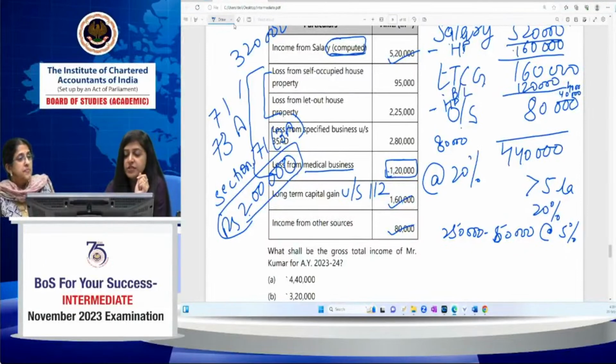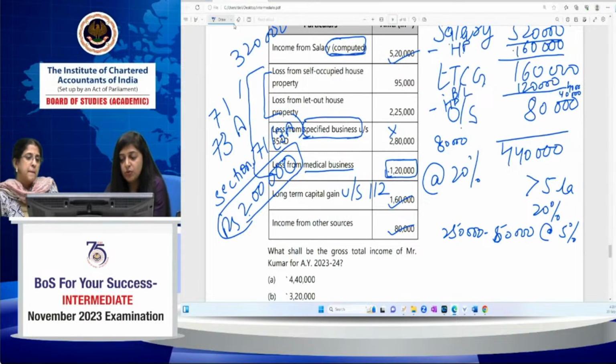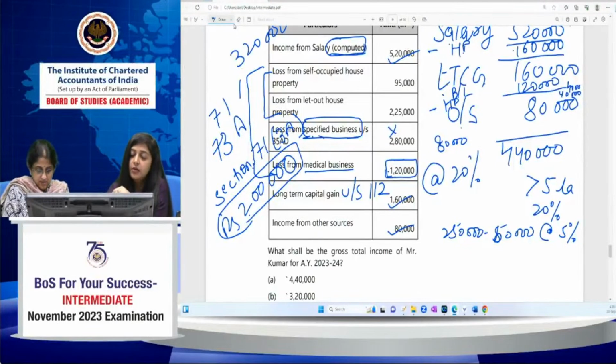the loss from specified business under section 35AD, you can set off that loss only against the profit and gains from another specified business, which Mr. Kumar doesn't have in this current year. So this loss cannot be set off against salary, long-term capital gain, or other sources income. This can be set off only against income from profit and gains from another specified business. Or, if there is no profit and gains from specified business, it can be carried forward to set off against next year, and there is no time limit for carry forward of losses from specified business.